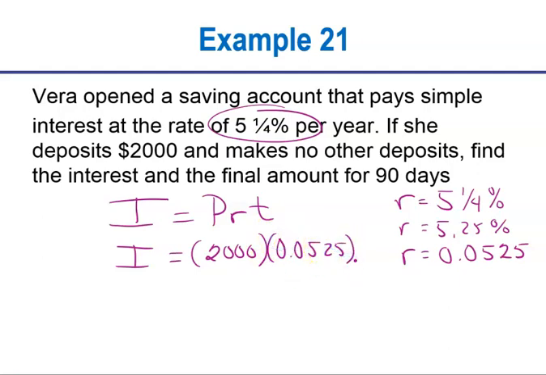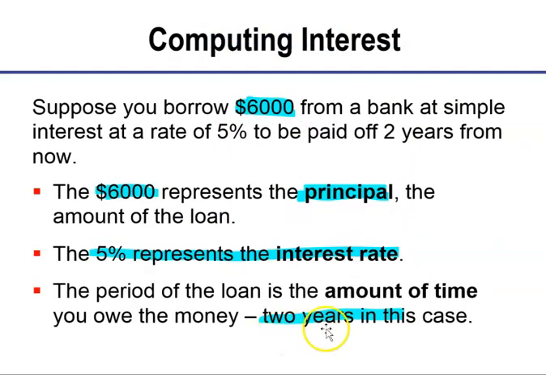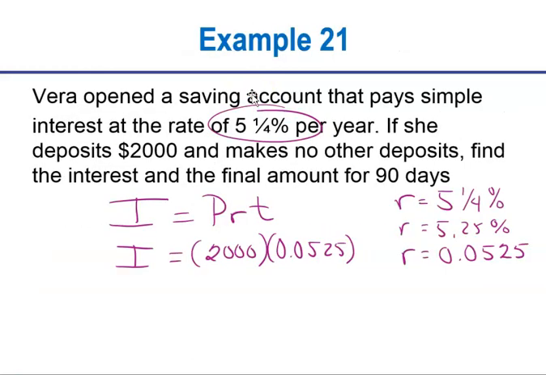And what's my time? Well, it's 90 days, but if you'll remember, when we talked about time a few minutes ago, let me go back to that page for you real quick. Time is down here at the very bottom of the page, and it is in years. In this particular example, it was 2 years. Our problem says 90 days. That's not in years. So what do we do about that? Well, we have to turn it into a year.